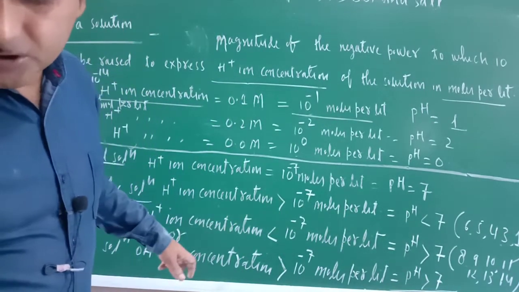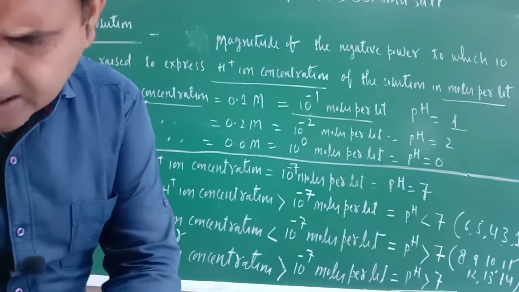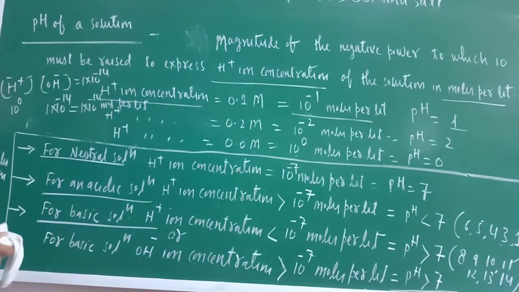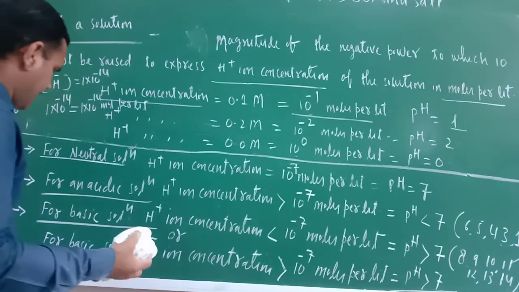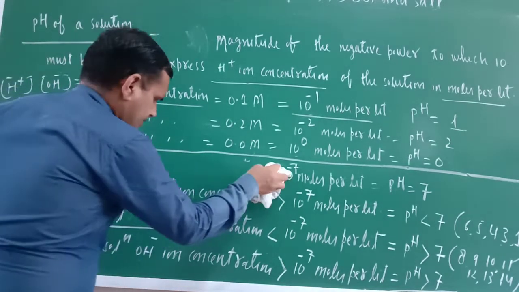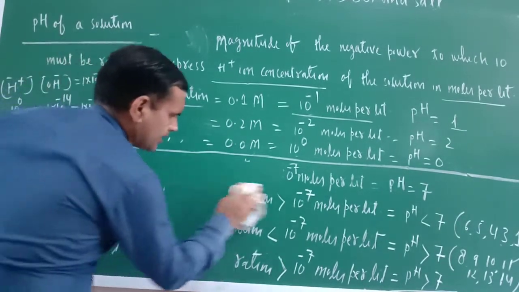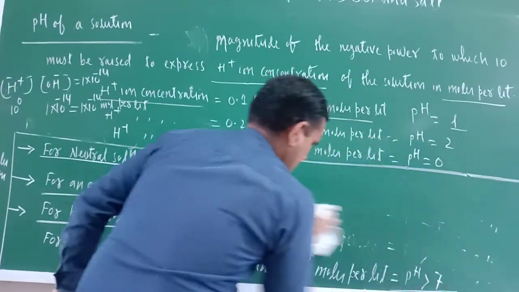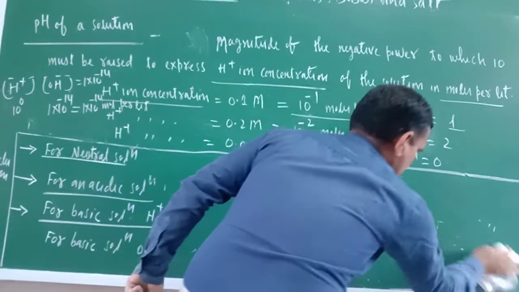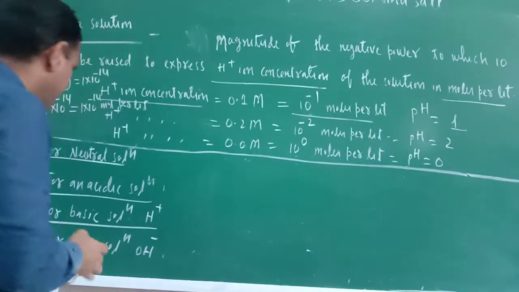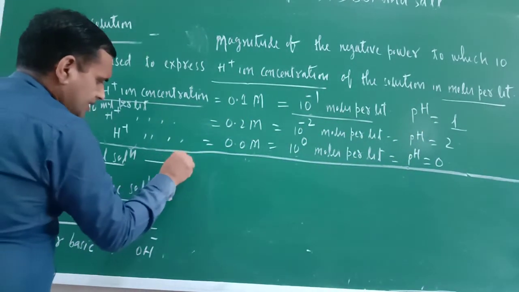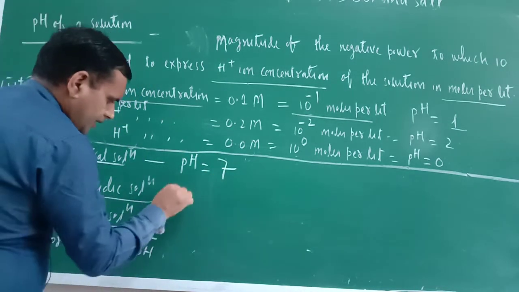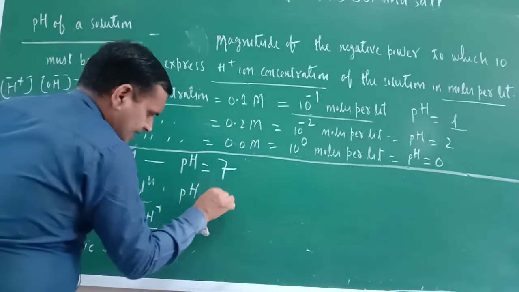Now still some more things are there. Now I can write here, just see. For a neutral solution, pH is equal to 7. For an acidic solution, pH is less than 7.